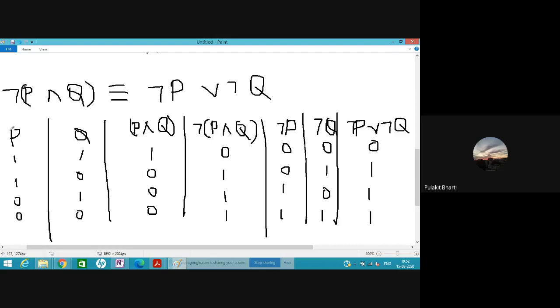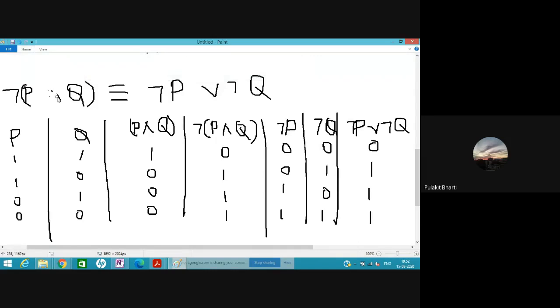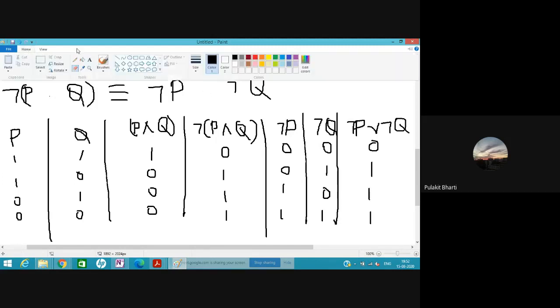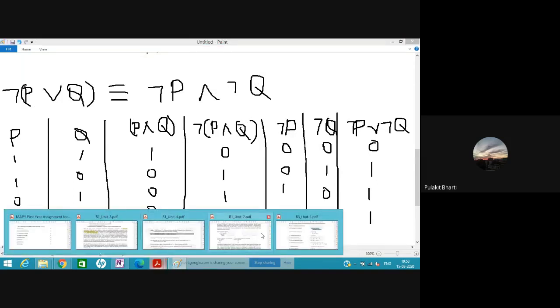So you understand this is De Morgan's law. This is the first De Morgan's law. The second De Morgan's law is, instead of this, we can also write this. Here we use this AND operator. Instead of using the AND operator, we can also use the reverse. Okay, this is also valid. These are De Morgan's laws.